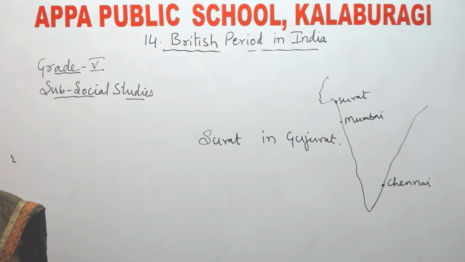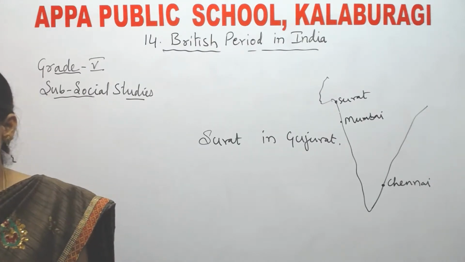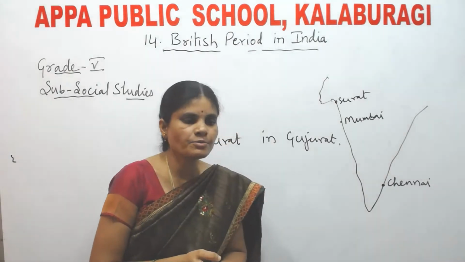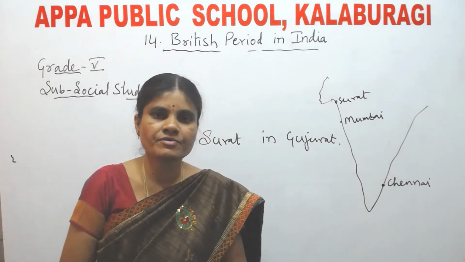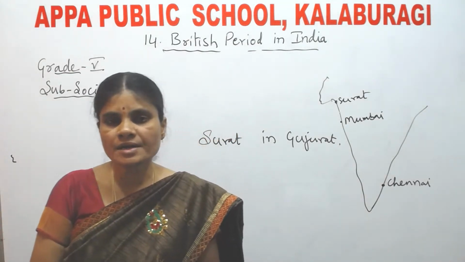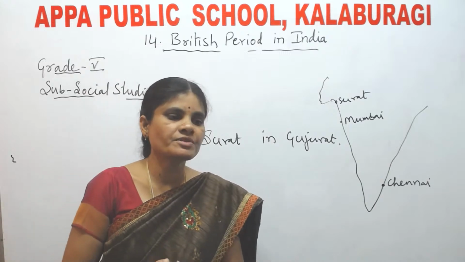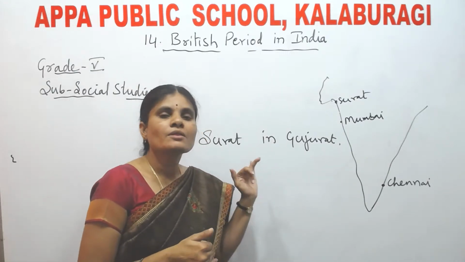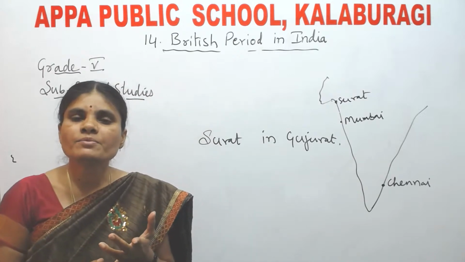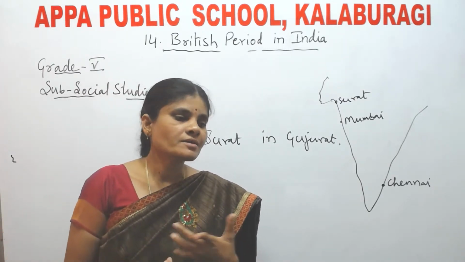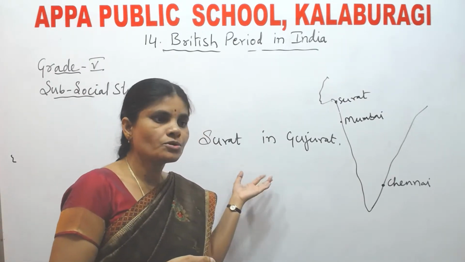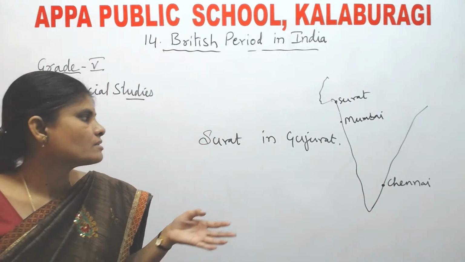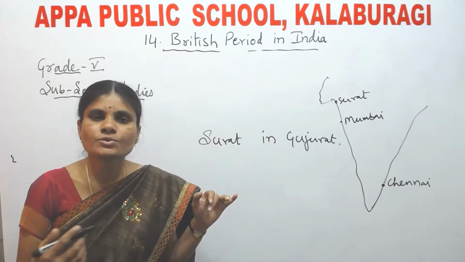Say some of the countries. Which European countries came to India in order to trade with the Indians? The Portuguese, the French, the British, etc. came to India in order to do business with the Indians. Then what happened? Slowly they started doing business.